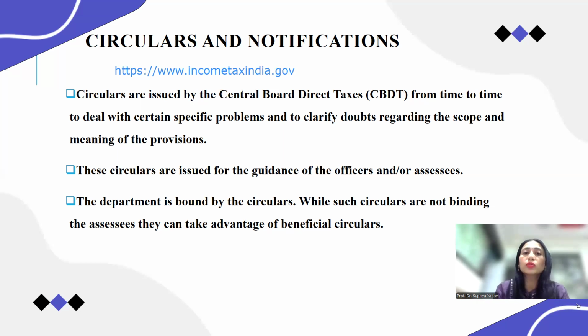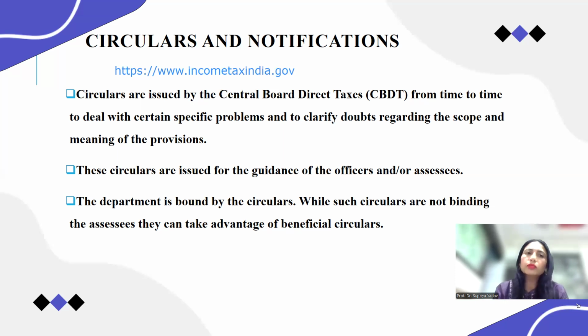Mostly the circulars and notifications are for exemption of one or two businesses from income tax, or where additional deductions are available. For that purpose also the circulars and notifications are issued. But most of the time circulars and notifications are for a temporary period, not for a permanent period. Up to what the circular notifications are there, it is okay.